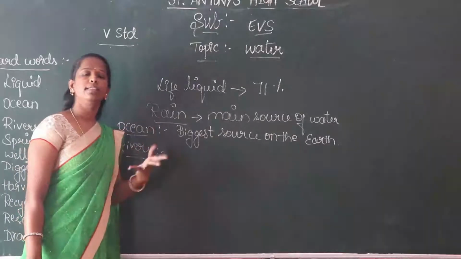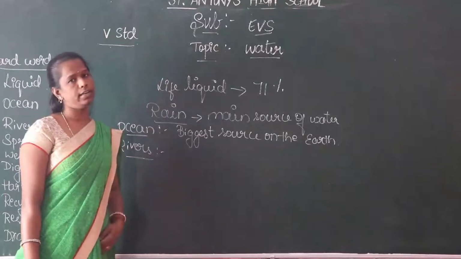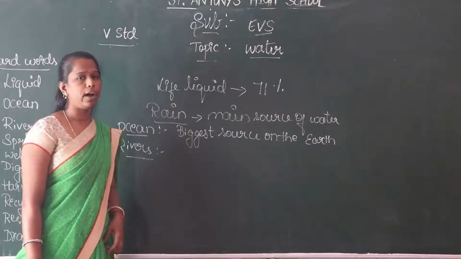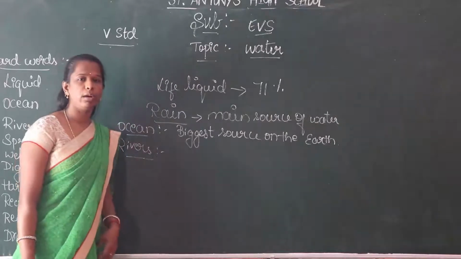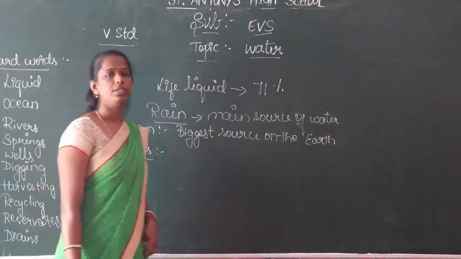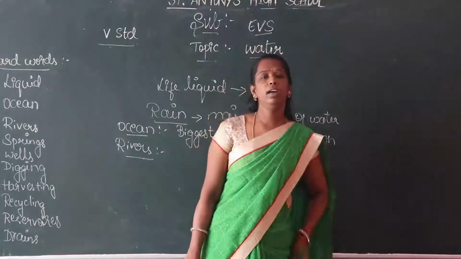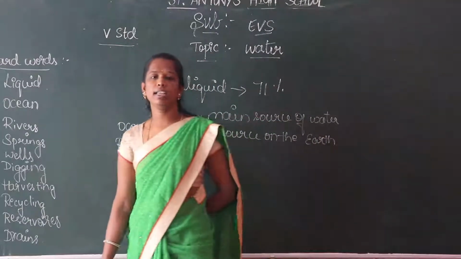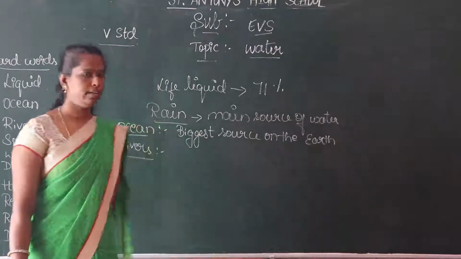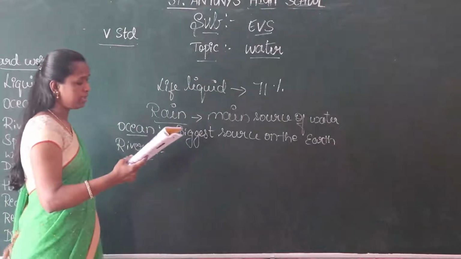Name some rivers in Karnataka. You know Kaveri, Tungabhadra, Kapila, Sharavati, and so on. These are the rivers. And Ganga is the biggest river in India.